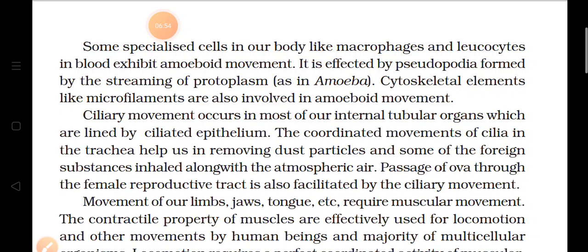Then we talk about the passage of ova. Ova means egg. Female body produces egg, and this egg passes through the female reproductive tract, means ovary produces egg. Then it will reach the fallopian tube in the female reproductive tract where the fertilization has to take place. So for the movement from the ovary through the fallopian tube, these fallopian tubes have cilia in them, and these cilia help the egg to move through the tube.